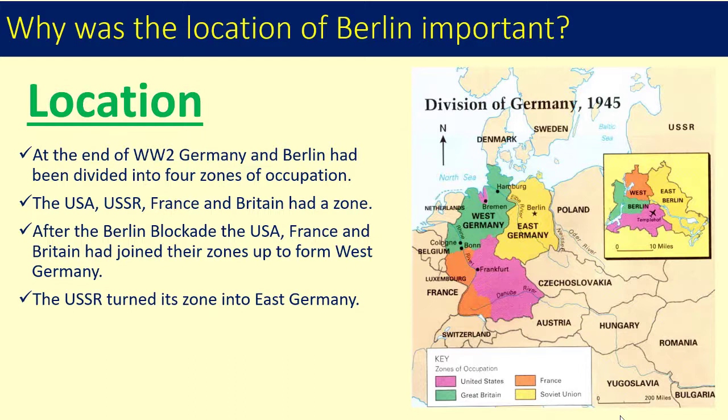Now, look at the map of Germany. Can you spot a problem with dividing Berlin into 4 zones? Yep, you guessed it. Berlin is actually in the Soviet zone. So why is that a problem?